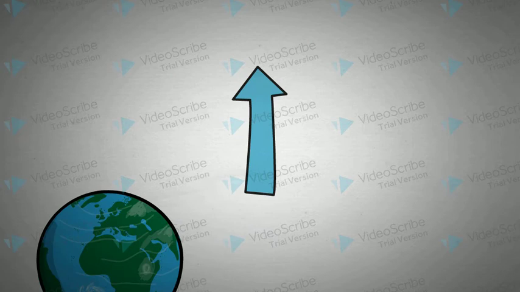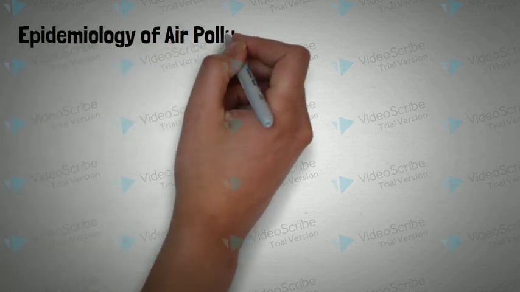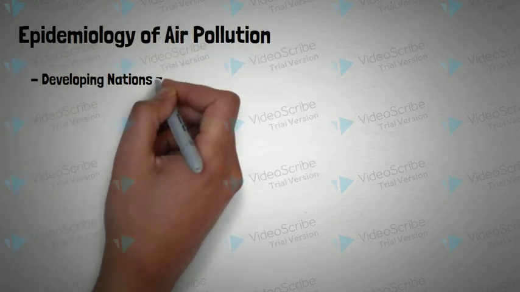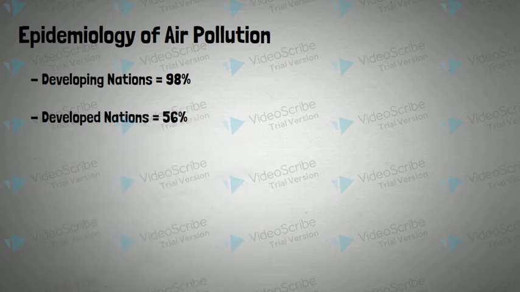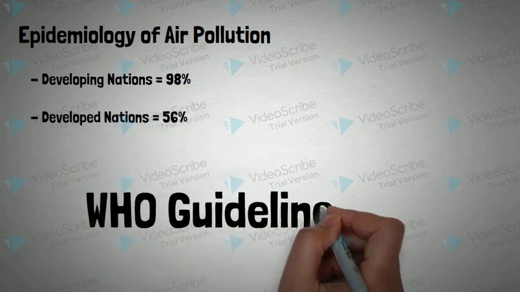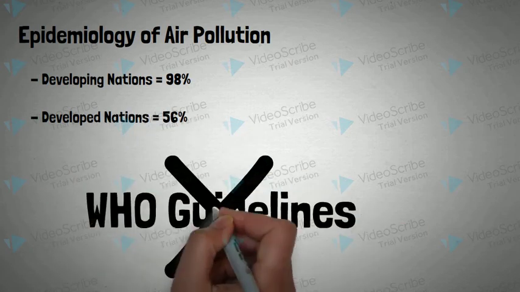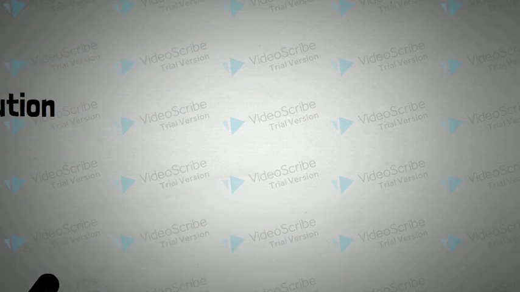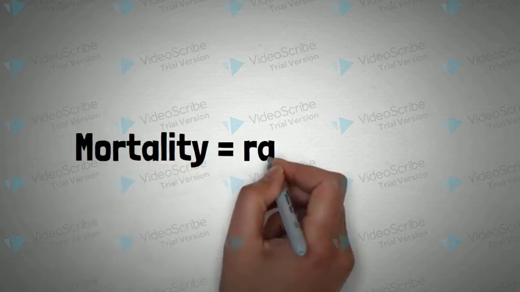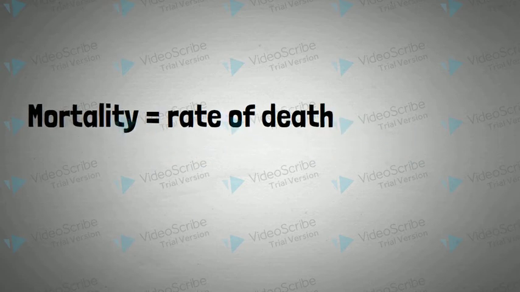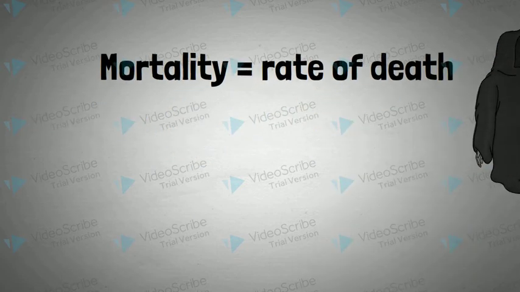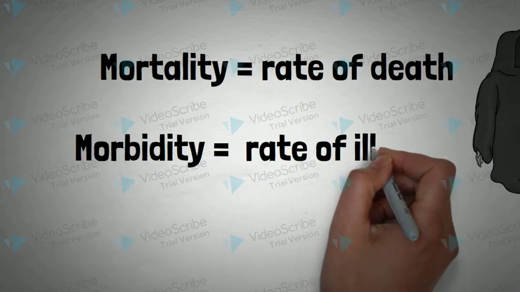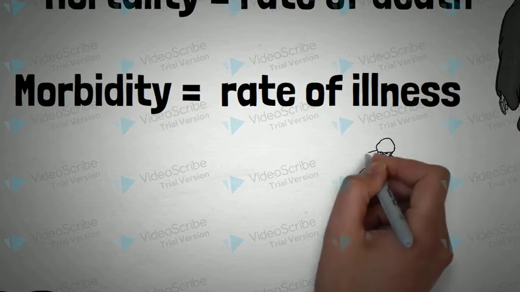So who does it affect? According to the World Health Organization, 98% of all people who live in developing nations and 56% of those who live in developed countries live in an area where air quality does not meet WHO guidelines. Total mortality in 2013 was found to be about 30 deaths per 100,000, and as we look at morbidity, a link has been found between the hospitalization of the elderly and air pollution.